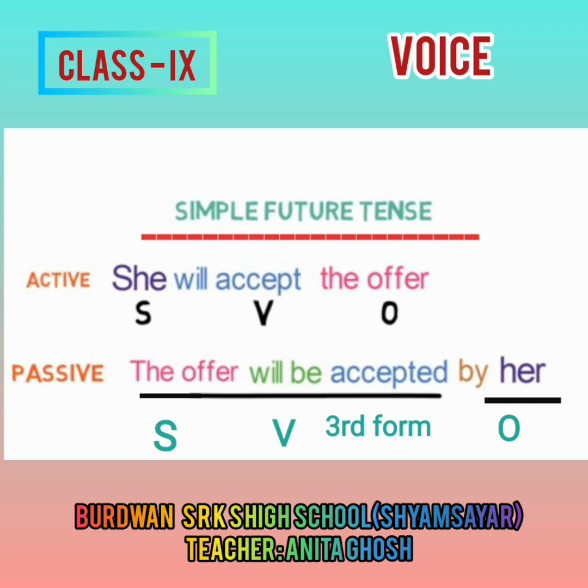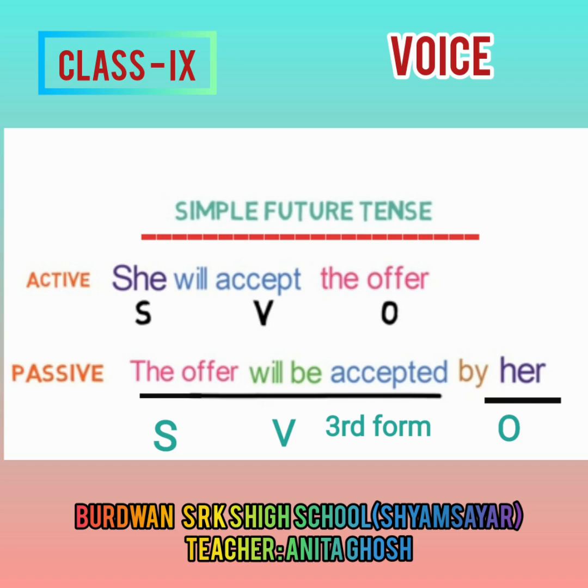Now we come to the main point, the rule of changing the voice in simple future tense. You see the sentence in active voice: she will accept the offer. It is in the active voice, and if we want to change it into passive, what will we do? At first you see the subject in this sentence. Subject is she, verb is will accept, and object is the offer. So at first we write the offer as subject in passive voice. The offer becomes the subject, and then with it will be.